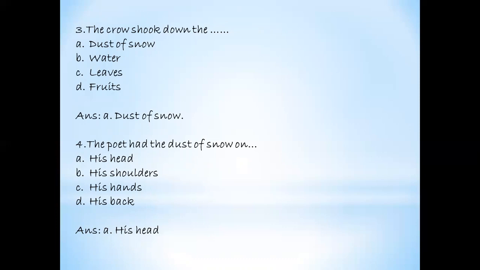The next. The poet had the dust of snow on his head, his shoulders, his hands, or his back. So again, we come to know that as the poet was standing under a tree, obviously the dust of snow is going to fall on his head first. It is mentioned in the poem that the snowflakes fall upon his head. So the answer is option A, his head.